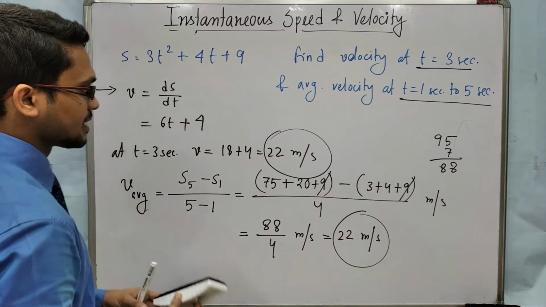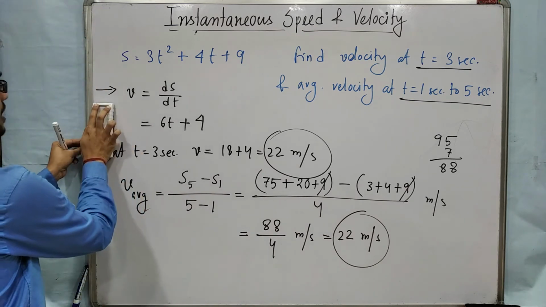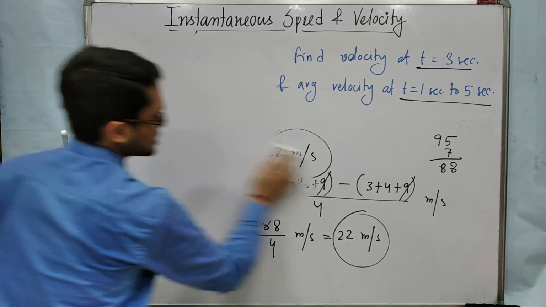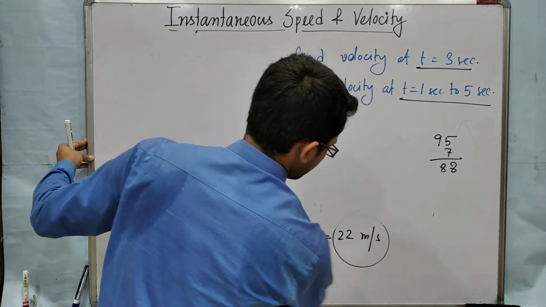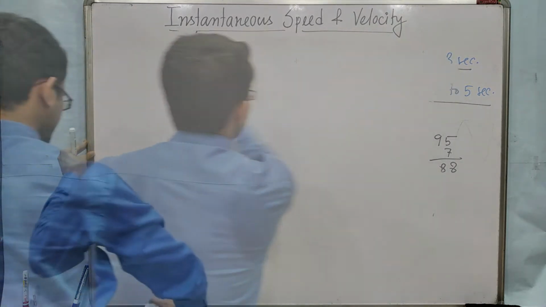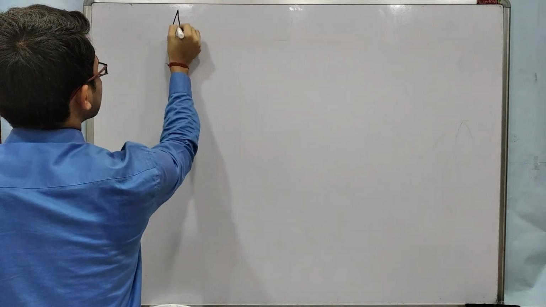Now come to acceleration. I am erasing this. So this was our instantaneous speed and velocity. We will use the differentiation formulas. Okay. Now come to acceleration.